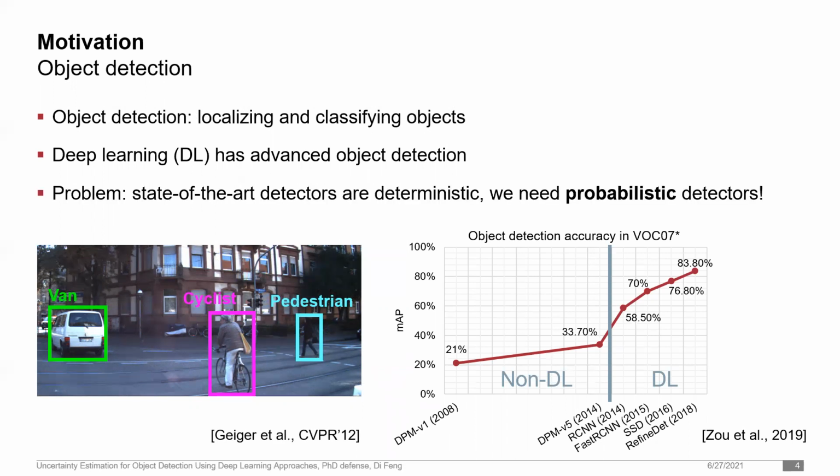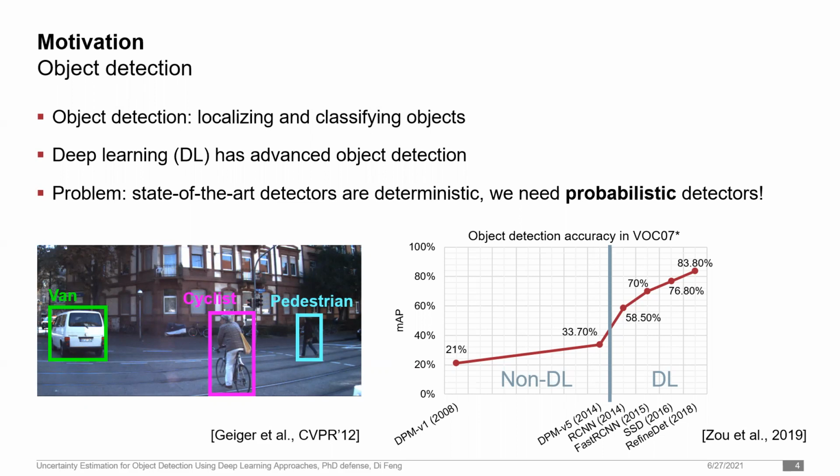However, by the time when I started my PhD in 2017, all these deep object detectors were deterministic, without any uncertainty estimates in bounding boxes. As a result, those detectors only predict what they see, but not how uncertain they're about it. For autonomous driving, those deterministic object detectors are not enough.